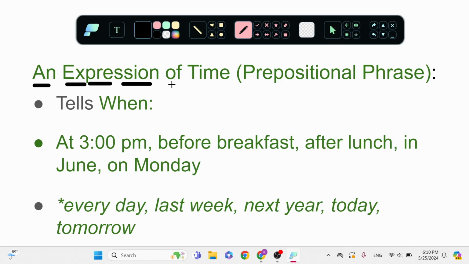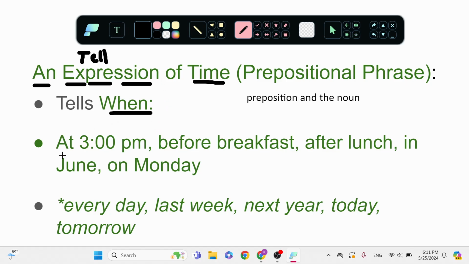I'm going to use this phrase, an expression of time. How do we express, how do we tell time? I'm still going to call it prepositional phrase. Okay, prepositional phrase, it has the preposition and the noun. And for time, it's going to tell when.